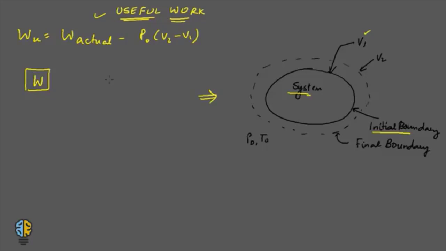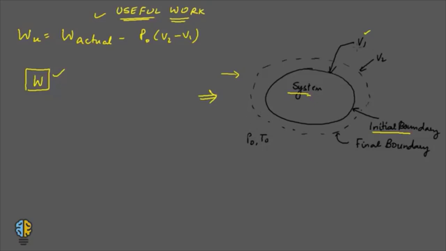So all of this work that is done by the system is not available for delivery, because a certain portion of this work is spent in pushing out the atmosphere. So this is what is happening in this particular diagram. The atmosphere is being pushed out, or you can say the surroundings are expanding.